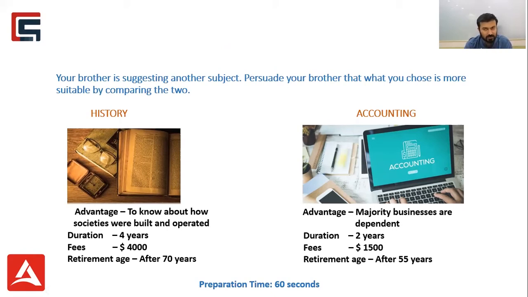This is going to give me an idea why my choice is better compared to my brother's choice. So let's say, for example, if we look at the first one, it says majority of businesses are dependent, whereas in history it says to know about how societies were built and operated. So if you compare the rest of the features, you'll be able to frame sentences accordingly.